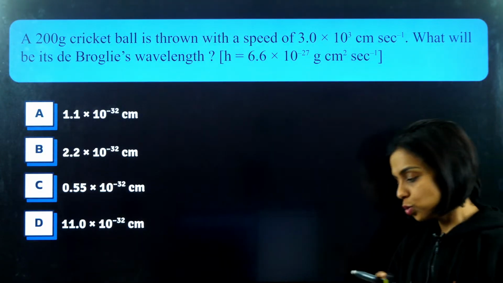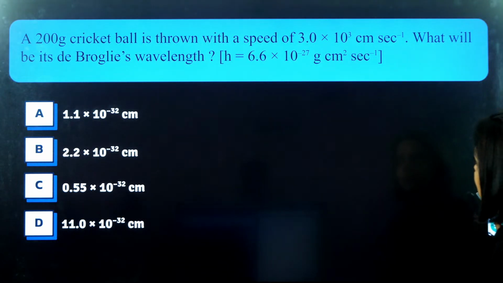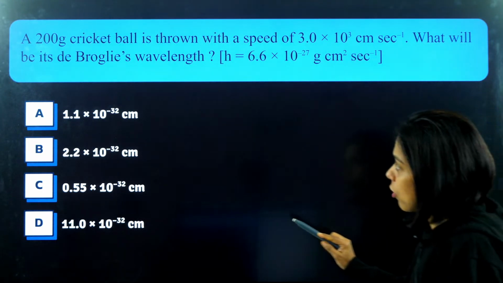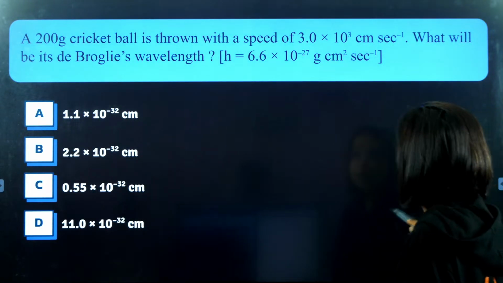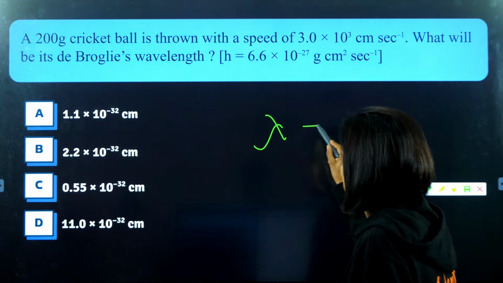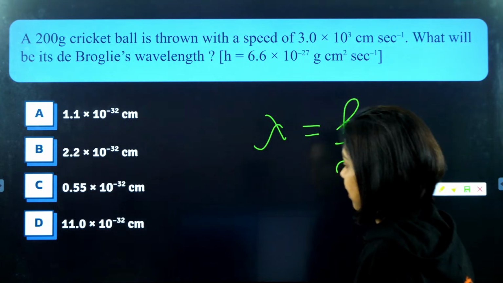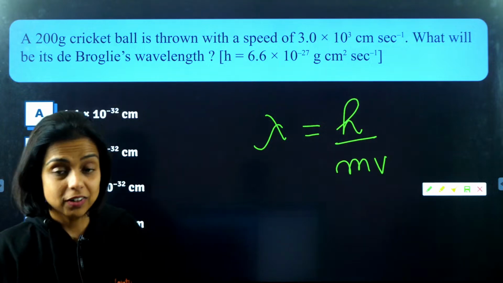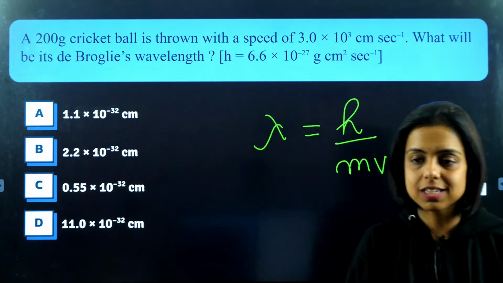Right? So using the same formula, can you please calculate the de Broglie wavelength of a cricket ball? Mass is given to you. Use SI units, guys, while using the formula. So lambda is equal to h by mv. Because the options are given in centimeters, you can use the CGS system.